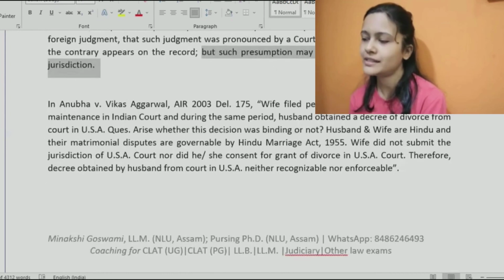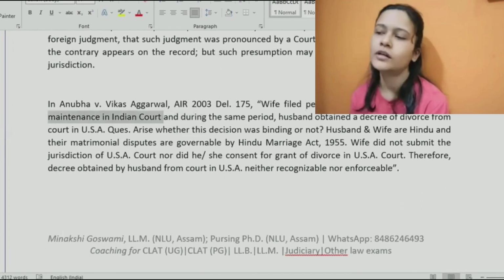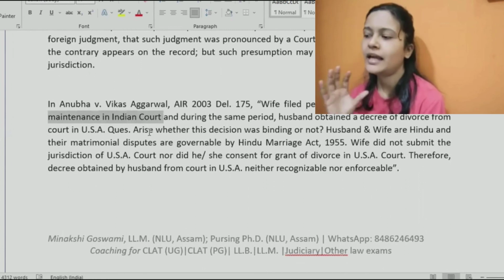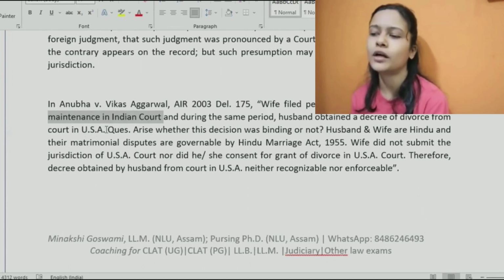Okay. There was this case wherein a wife filed a petition for judicial separation. Okay, and she also asked for maintenance from Indian court. So she approached the Indian court, filed a case for judicial separation plus maintenance. And when this petition was still there in the court, husband already obtained a decree of divorce from USA.